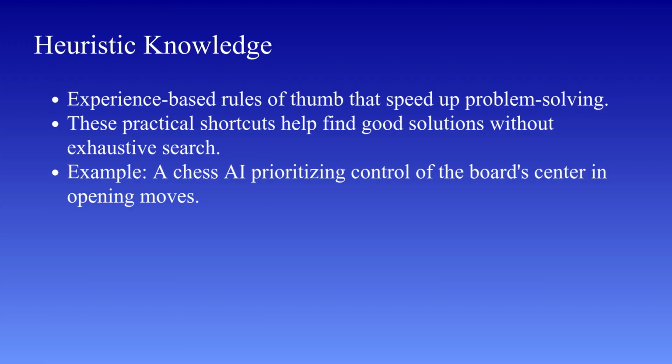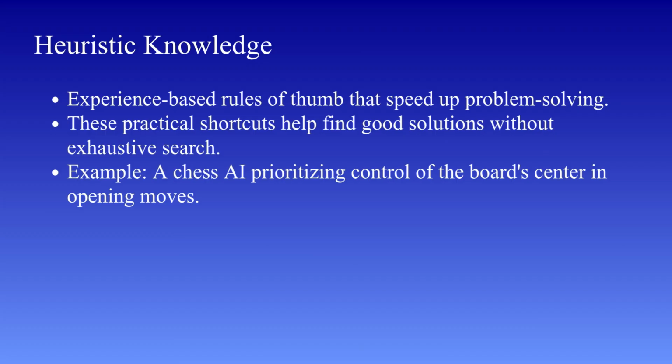For example, in a chess playing AI, instead of analyzing every possible move, the system may use a heuristic like control the center of the board. This doesn't guarantee the best move every time, but it often leads to strong gameplay. Now, it's important to understand one key point.